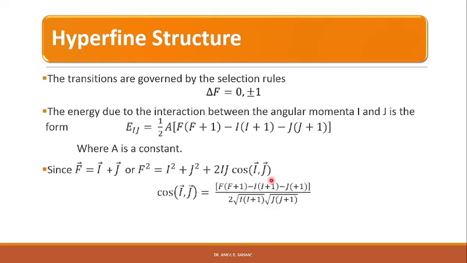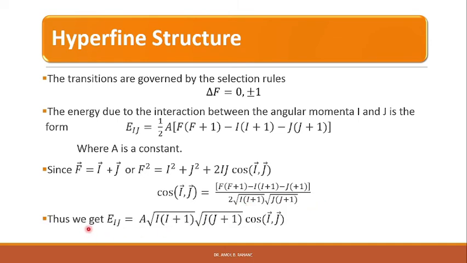The cos of angle between I vector and J vector is given by F into F plus 1 minus I into I plus 1 minus J into J plus 1 upon 2 into square root of I into I plus 1 into square root of J into J plus 1. Thus we get E_IJ is equal to A into square root of I into I plus 1 into square root of J into J plus 1 cos of angle between I and J vector.